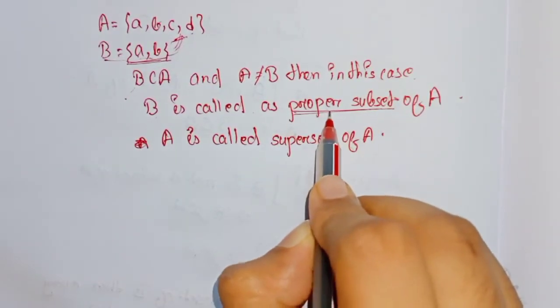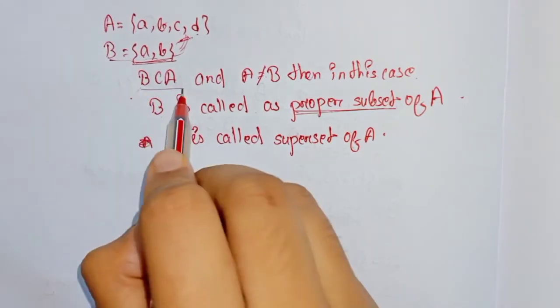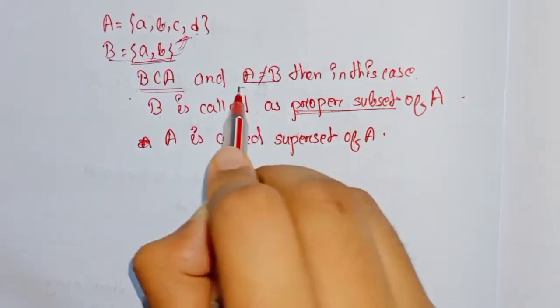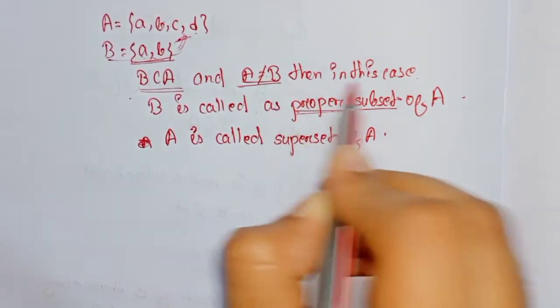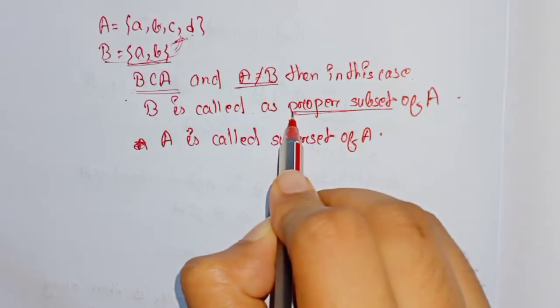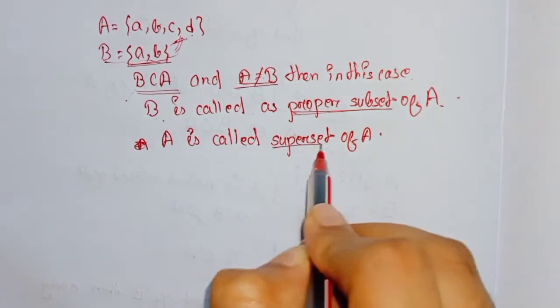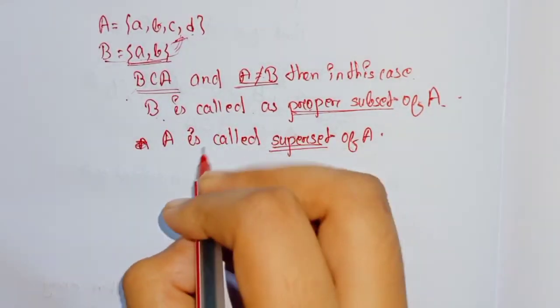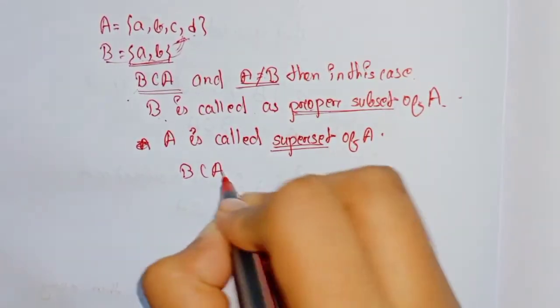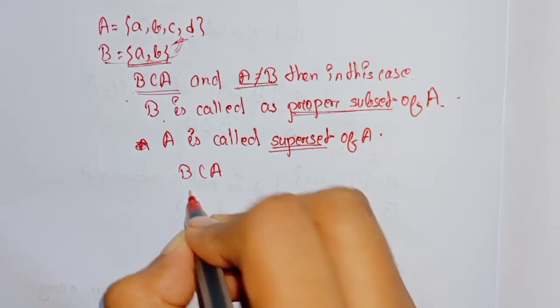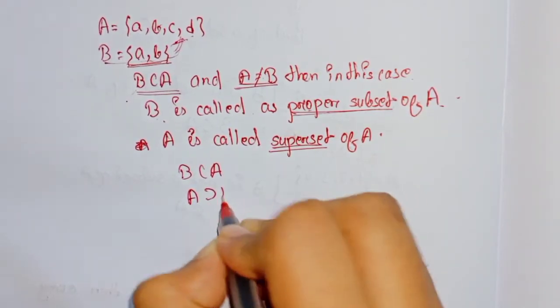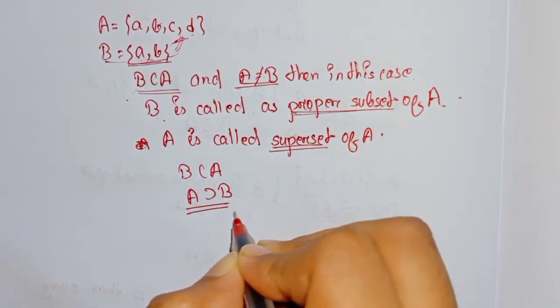A proper subset is one in which B is a subset of A and A must not be equal to B. Then in that case B is called the proper subset of A. And about superset, if B is a subset of A, then A is the superset of B. Superset is denoted like that.